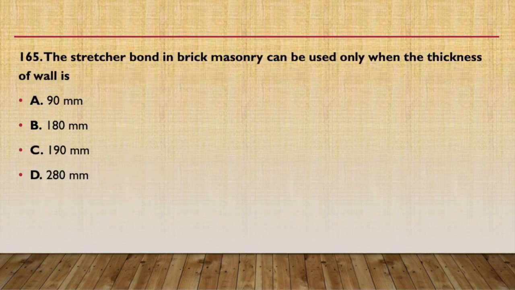Next question, the stretcher bond in brick masonry can be used only when the thickness of the wall is 90 mm, 180 mm, 190 mm, 280 mm. In the stretcher bond, we should know one important thing: what is a stretcher bond. In the stretcher bond, we will place it along the width direction. The width of the brick will be the width of the wall. So since the width of the brick is 90 mm, the width of the wall will be 90 mm only.